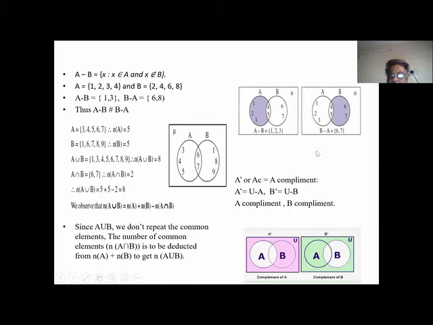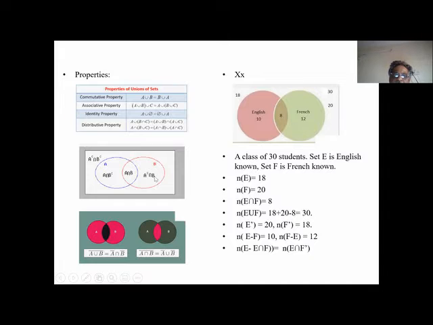This is A complement. This is B minus A. We have only B and A is not there. The same can be written as A complement intersection B. A complement is other than A, all these things. Intersection B means only this portion, common to B and A complement. So we have the same thing. These are the sets.